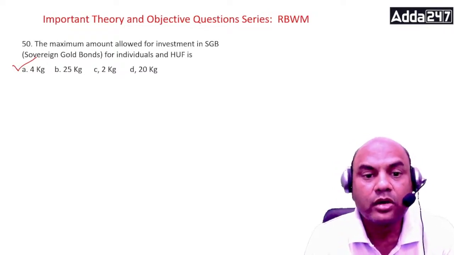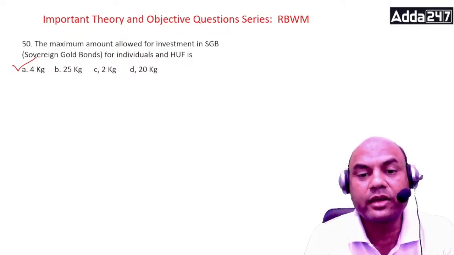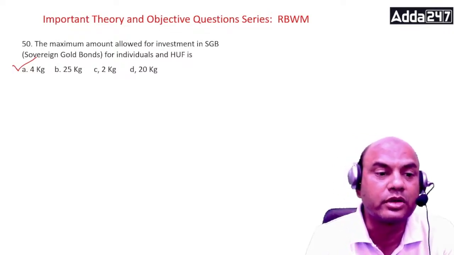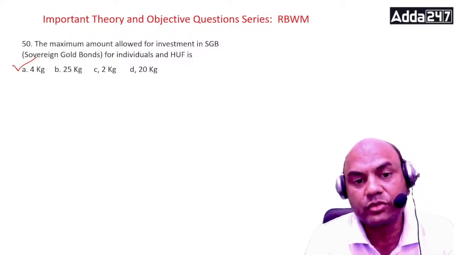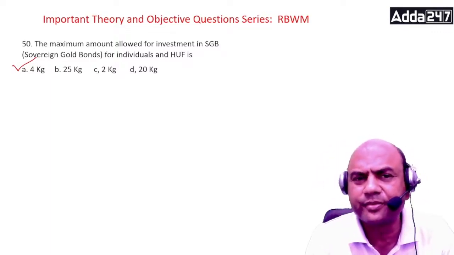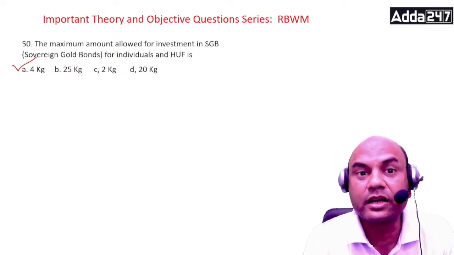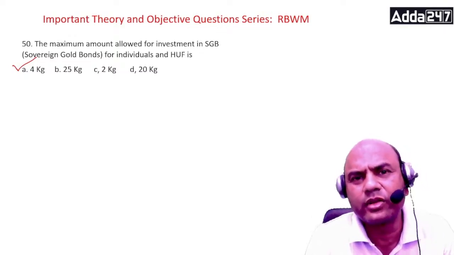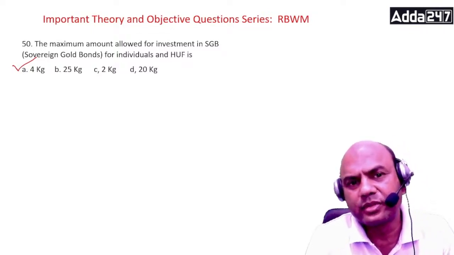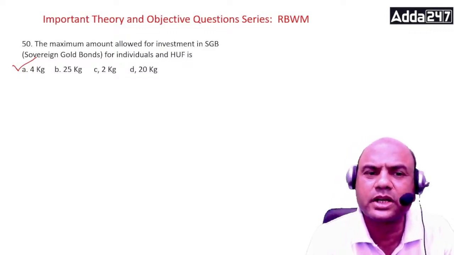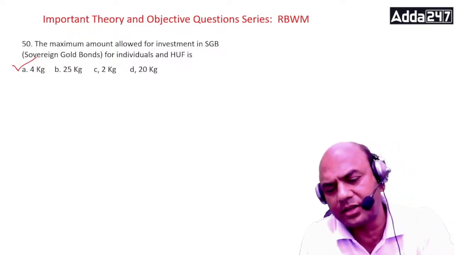Also remember, you get a loan on this SGB, sovereign gold bond. So I would always suggest that anyone investing in gold try to invest in SGB rather than physical gold, because physical gold has many problems. Somebody can rob it, it can get lost anywhere. This sovereign gold bond, even if you lose it, no problem. How will you lose it? They are in your demat account. You'll get separate documents on this. Everything is online. You can't lose it.